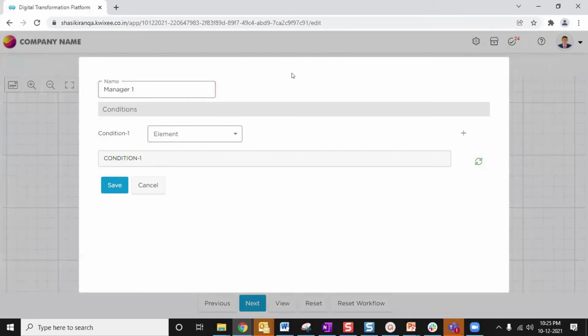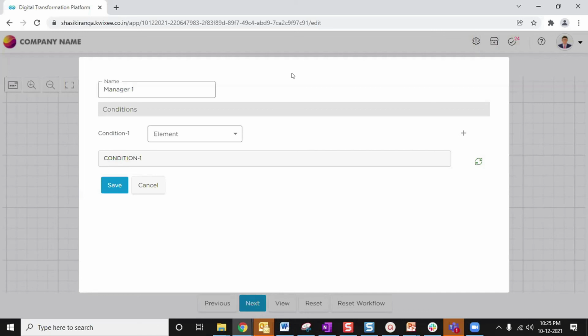So what is the condition? What is a conditional step in the sense? In process automation, there are different types of flows that we can configure. Sometimes based on a condition, the flow should go to some person X or person Y. So let us take the example of our leave application. I have 2 managers here, and I have 3 different types of leaves.